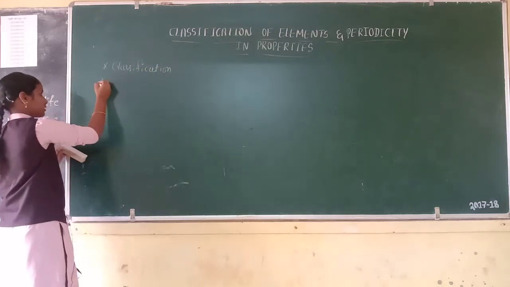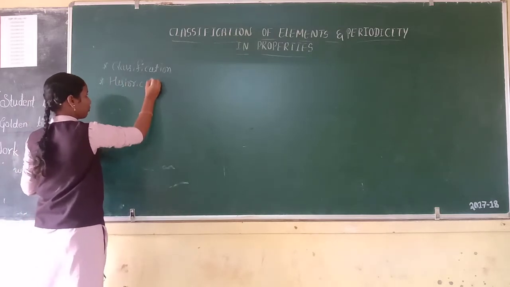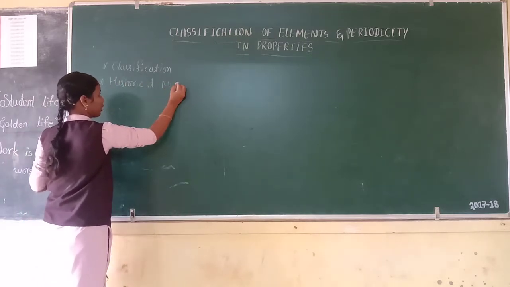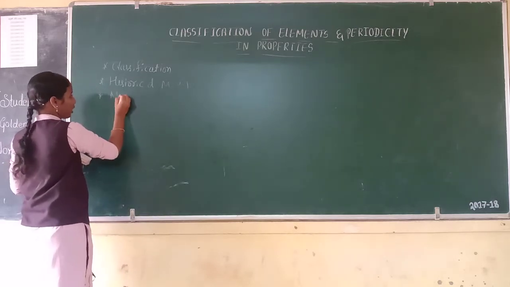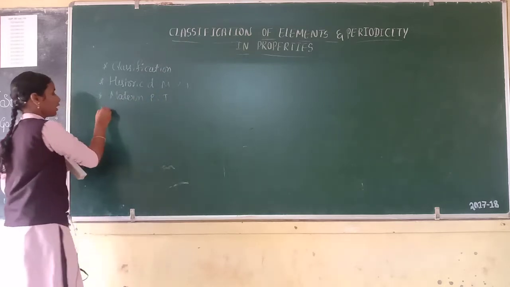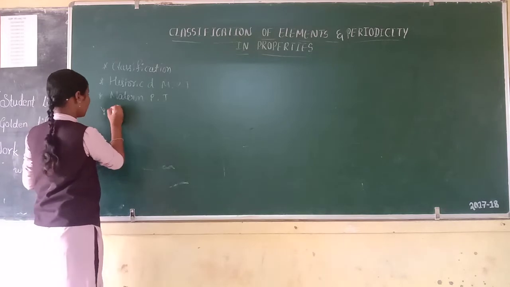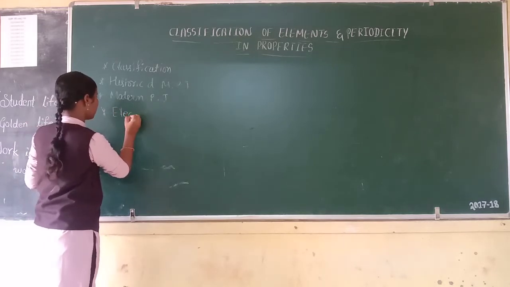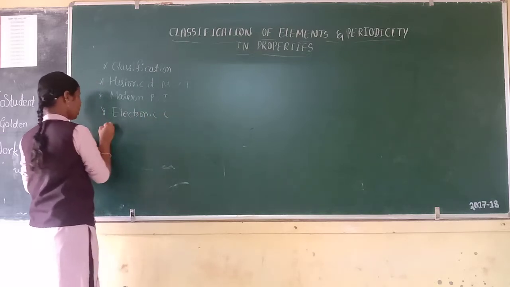Then we will discuss the historic development of the modern periodic table. Then we will discuss the modern periodic table. Then we will discuss electronic configuration of elements.